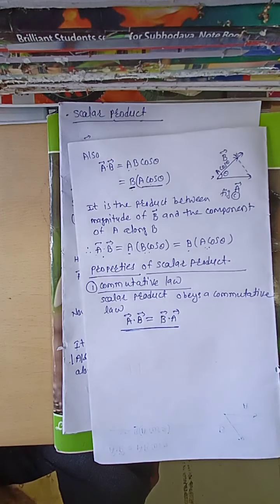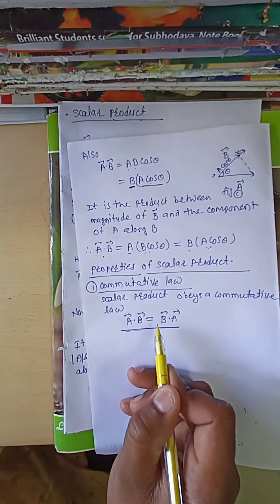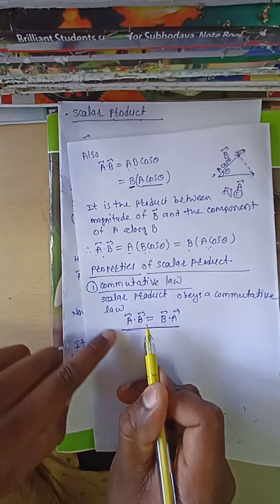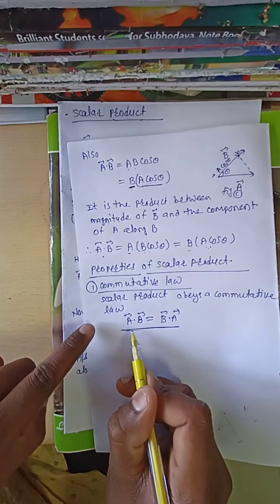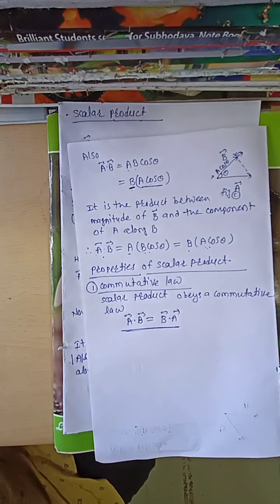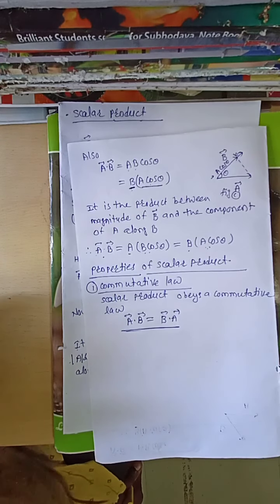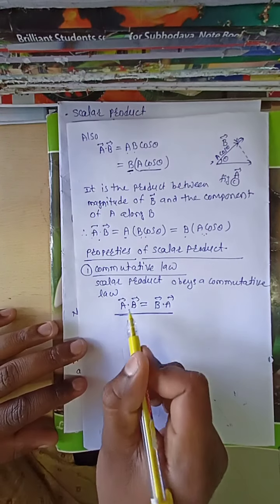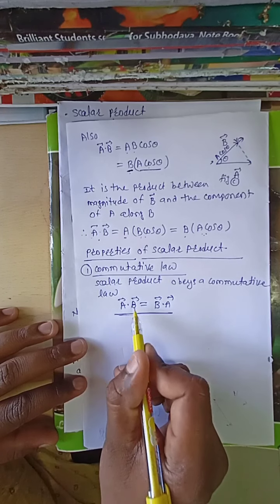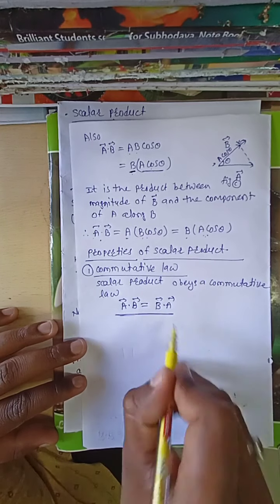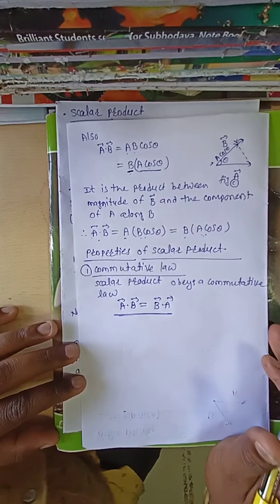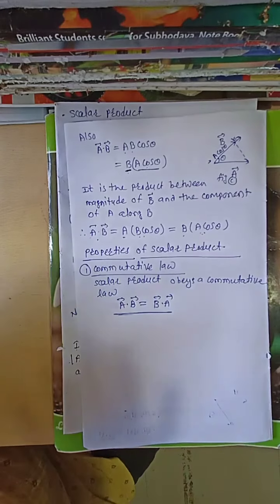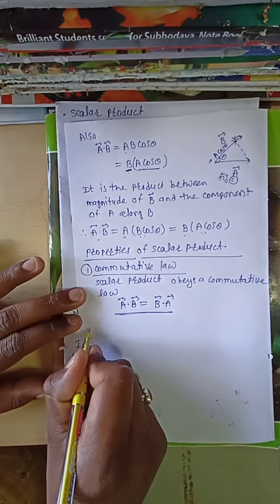Commutative law means the scalar product of A bar dot B bar is equal to scalar product of B bar dot A bar. It means if you interchange the vectors, then also their scalar product is the same. Either you can take A bar dot B bar, this is equal to B bar dot A bar. This is known as a commutative law.